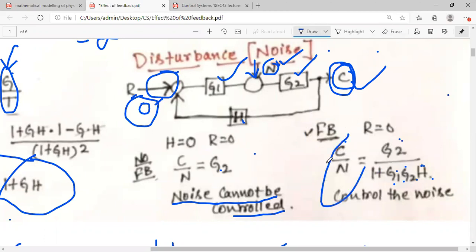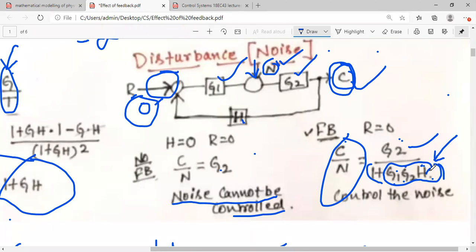C by N ratio is equal to G divided by, that is generally the gain of the forward system, 1 plus G1 G2 into H. So you have here G and H terms. Depending upon this value, whatever your feedback is, H, we are now discussing the feedback. Let us concentrate on H only.